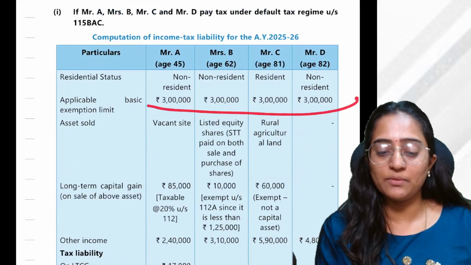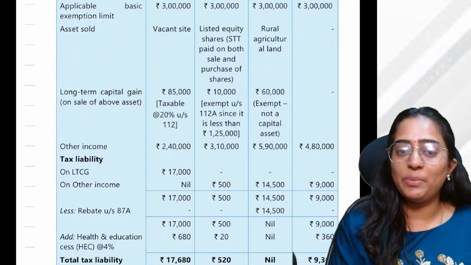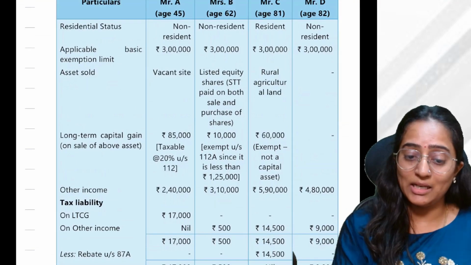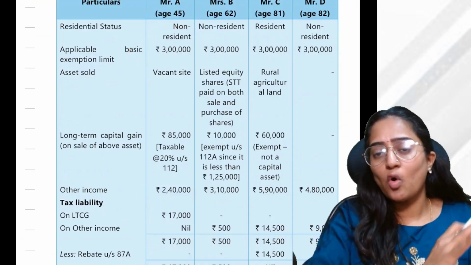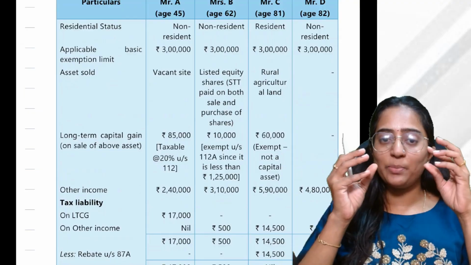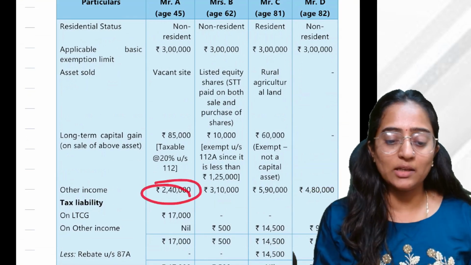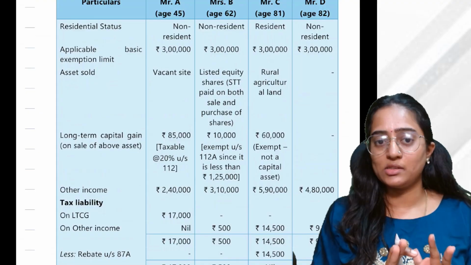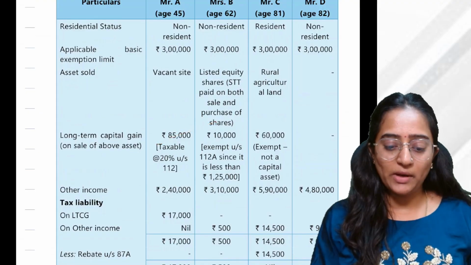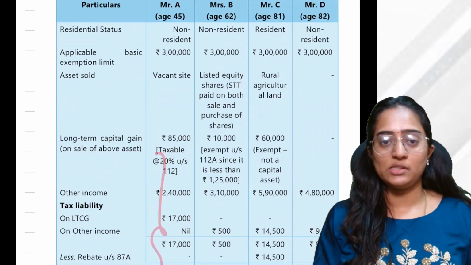In case of 115BAC, everyone has the same basic exemption limit. Long-term capital gain, all of us know that out of 2.5 lakh, out of 3 lakh, you can exhaust from the other income. But for a non-resident, you can't say, okay, this 3 lakh rupees long-term capital gain also, I will not pay tax on it. No, you have the benefit of not paying tax only for the other income, not for the special rates of tax if you are a non-resident. So you have to pay the tax no matter what. 85,000. In this case of 85,000, as usual, we have done a similar calculation in the previous point. Same calculation would apply.